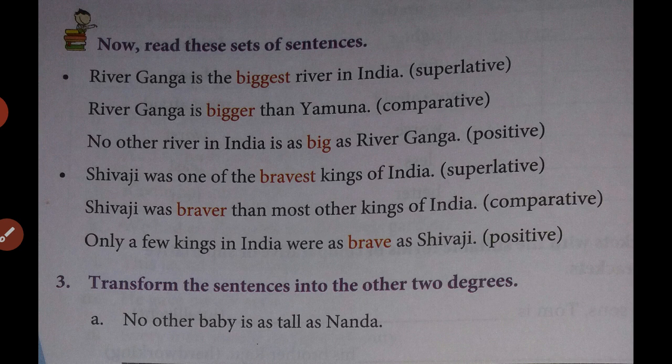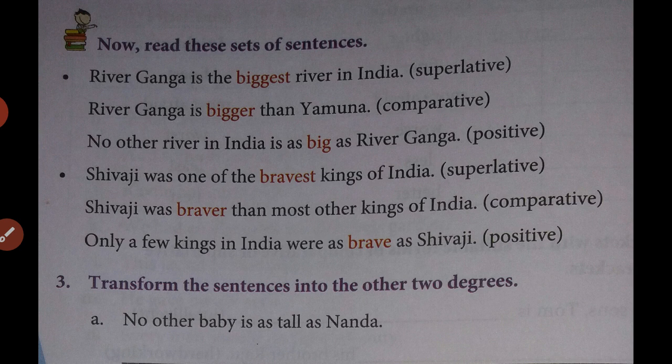For example, if the positive degree form is comfortable, this comfortable is an adjective made of more than two syllables. Here we use more comfortable for the comparative degree. We can't say comfortabler. Er is not possible to add to this simple form of the adjective.